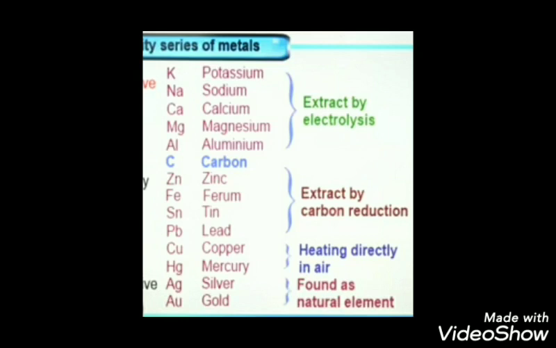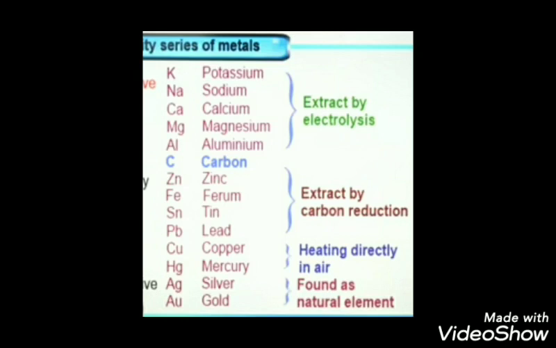How are metals got? Metals are got from the earth's crust. We know about that. And most of the metals are got in the compound state. With some other elements, they have made compounds and then we are getting them as a mineral. From that, we can extract the particular metal. So there we need extraction of metals because it contains some other elements with it. Not only the metal, it will be along with some other impurities or other elements.